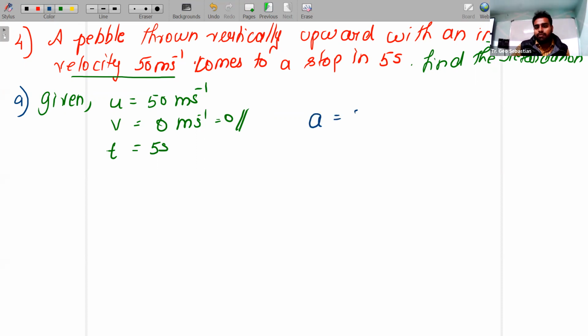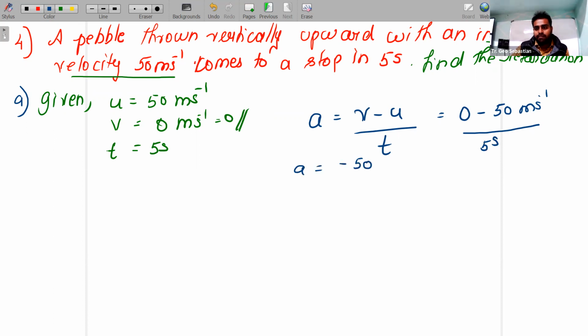So acceleration equation, final velocity minus initial velocity by time. Here final velocity 0 minus initial velocity 50 meter per second divided by 5 seconds. So the value is minus 50 ms raised to minus 1 divided by 5 seconds. The second you should take to the numerator.